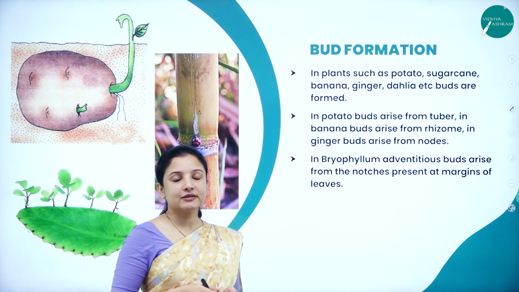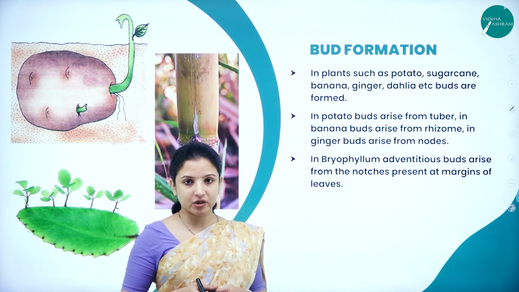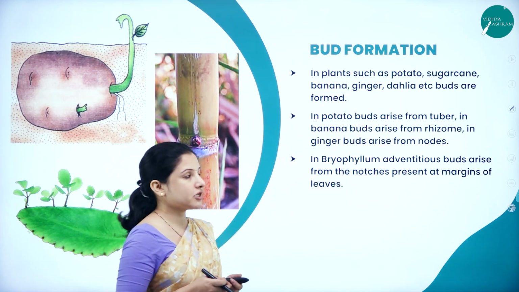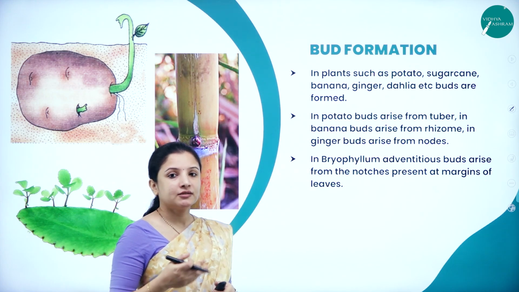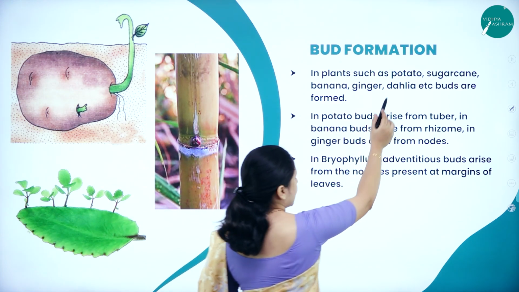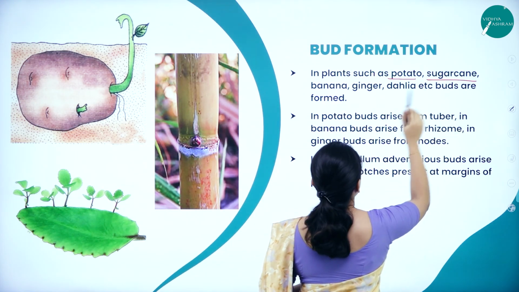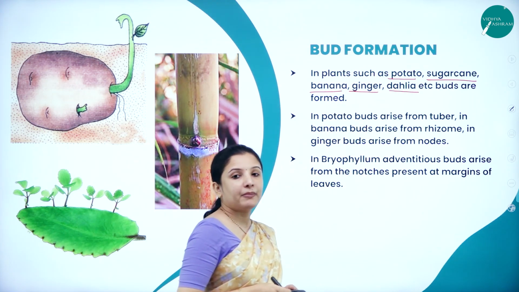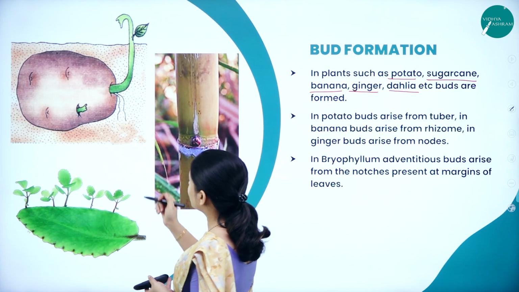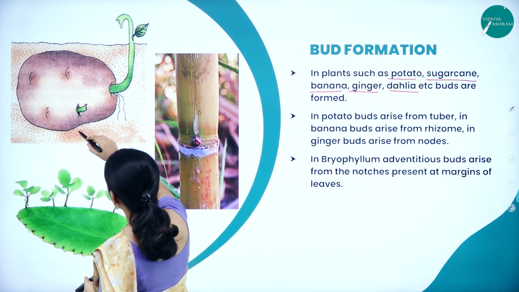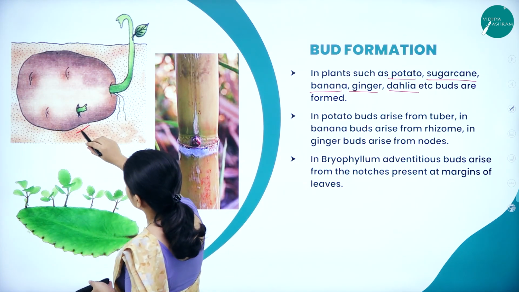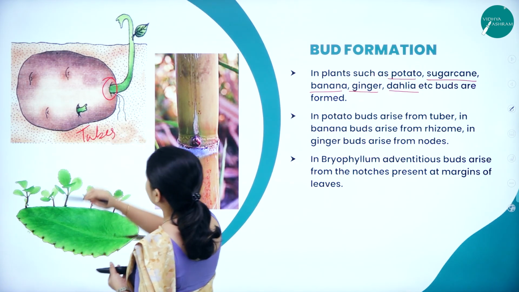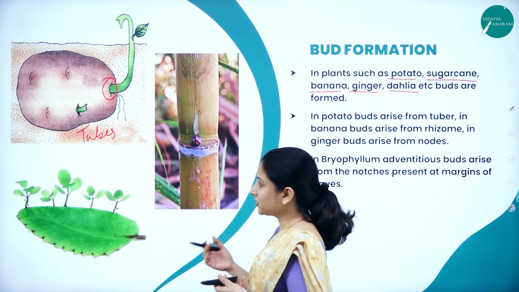So the first form of vegetative propagation, which is a form of asexual reproduction, is bud formation. Say for example, in plants such as potato, sugarcane, banana, ginger, dahlia, etc., buds are formed. In potato, the vegetative propagule is the tuber, wherein eyes are formed on the tuber and they help in the propagation.